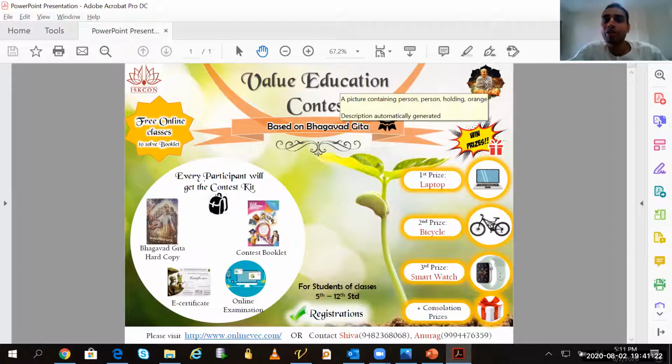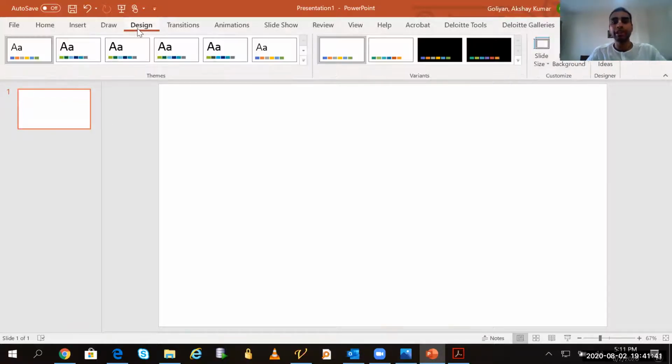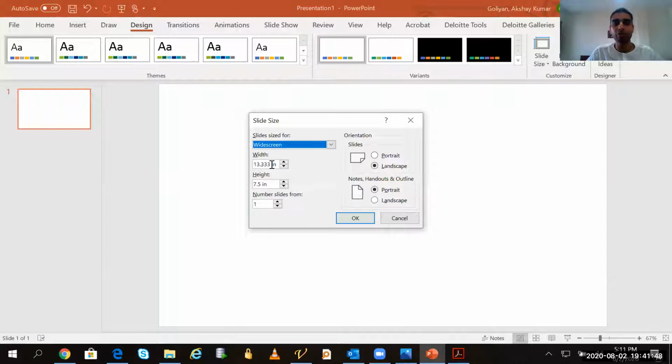Yes, Puji. So now I will show you what I thought we will do today. So I will simply design what I was telling, Puji, our WhatsApp icon, like that. Because I want to design a WhatsApp icon, I should take a square shape sheet. So I will simply go to design, slide size, custom slide size, and I will take 14 by 14.